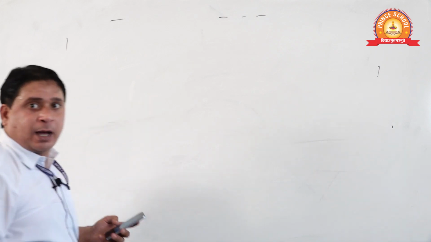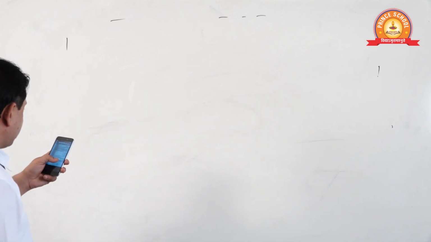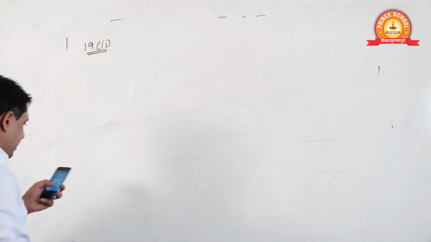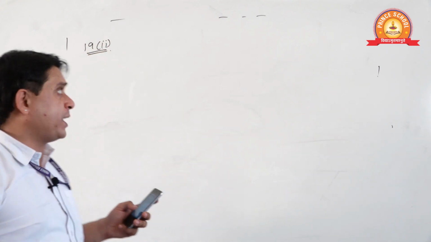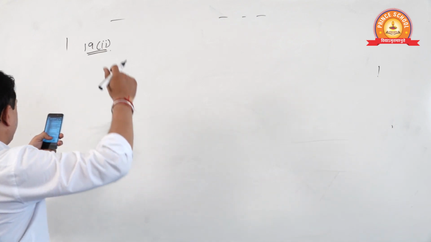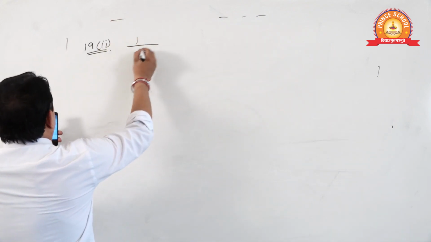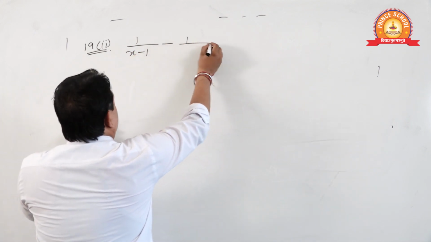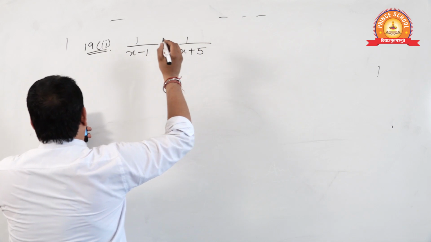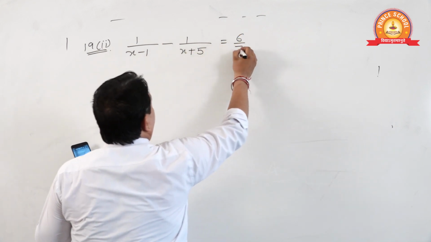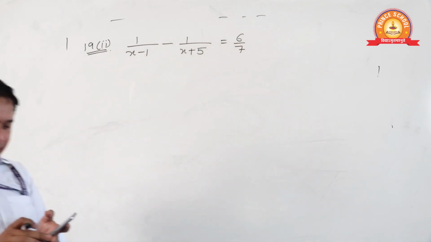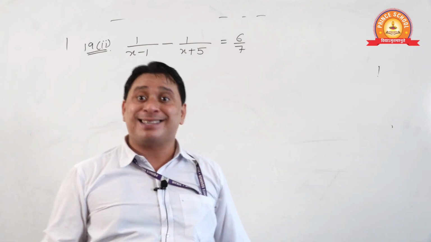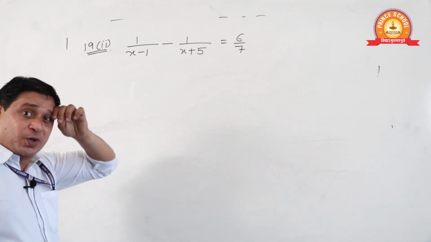Okay students, now see everyone, the statement is given in 19th question, 2nd part. What is given here? 1 by x minus 1 minus 1 by x plus 5 is equal to 6 by 7. Okay? We have to solve this for x.